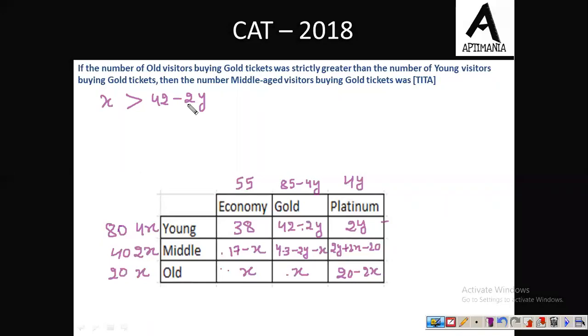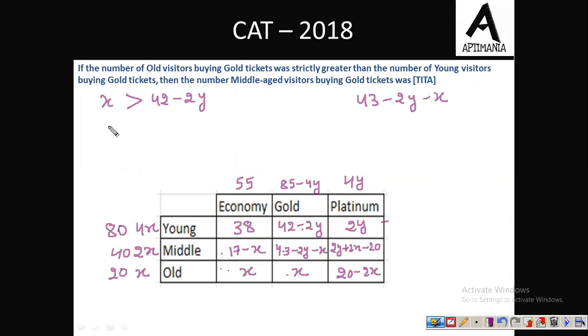Fine. Now the question is, we need to find the number of middle-aged visitors buying gold tickets. So we need to find the value of 43 minus 2y minus x. Fine. इसकी वैल्यू हमको पता करनी है. So आप देखेंगे यहाँ पे 43 चाहिए, we have 42 over here. यहाँ पे we need 2y, we have 2y over here, और यहाँ पे x चाहिए, x भी यहाँ पर है.